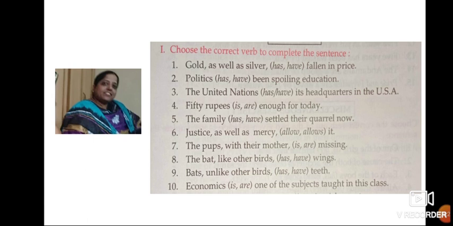The bat, like other birds, has wings. Bats, unlike other birds, again, here in the beginning the bat is singular. In the second sentence it is plural, children. So, bats, unlike other birds, have teeth. Then, economics is one of the subjects taught in this class.